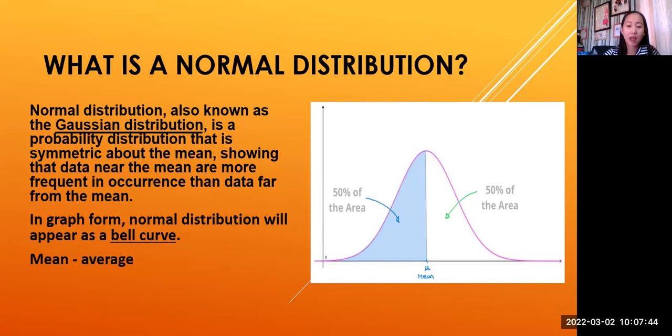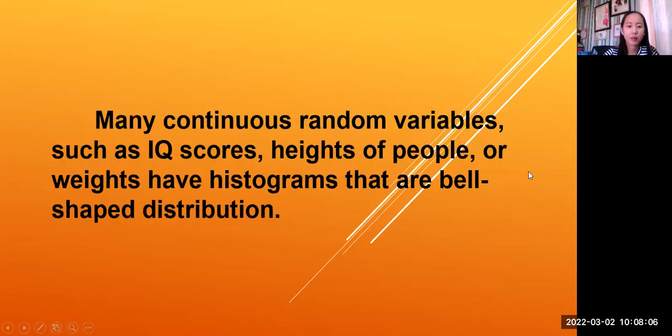As you can see, it looks like a bell, right? The shape is like a bell. Right, Rowena? Okay, so that is the graph of a normal distribution. Later on, you will learn how the normal distribution gets a bell curve. Okay, so let's have an example.